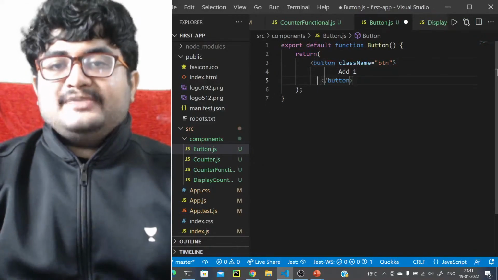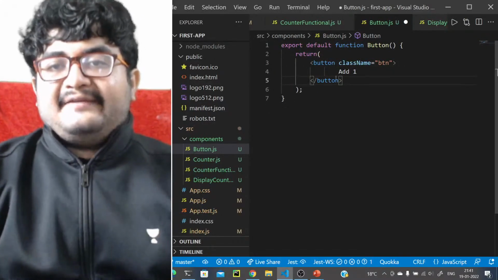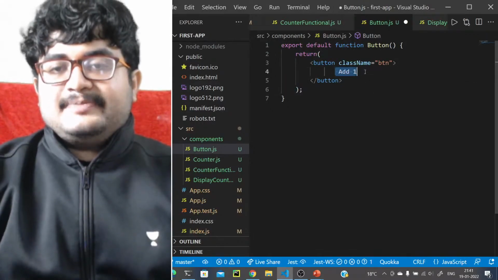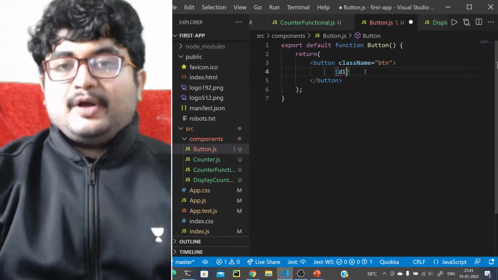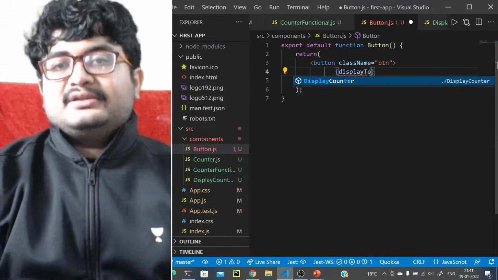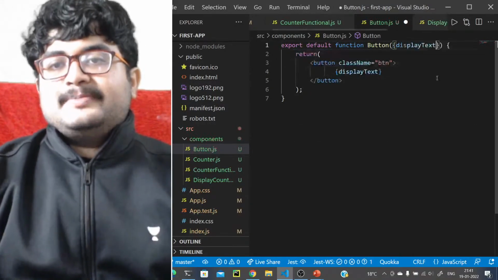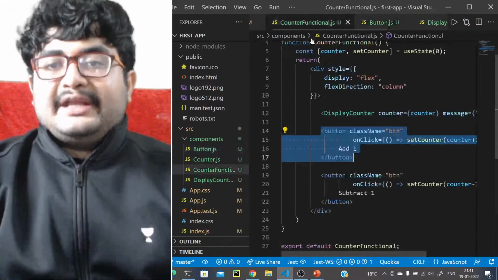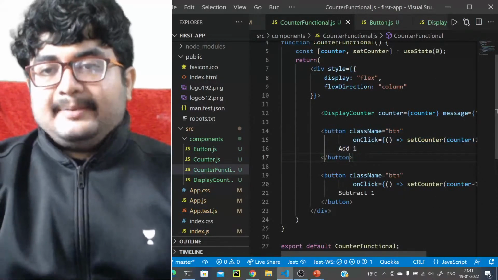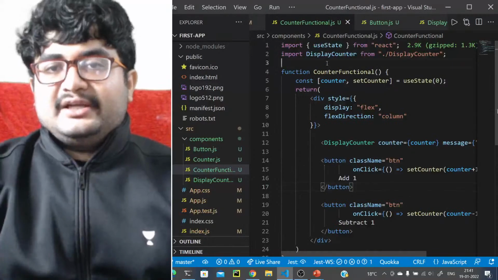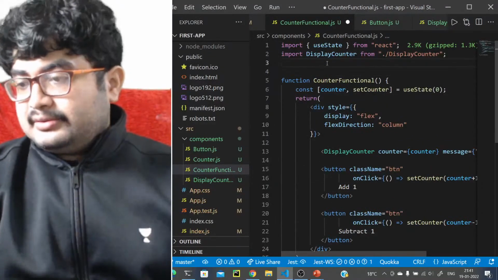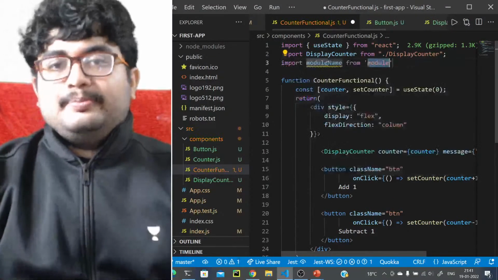Okay, we have this button, and we have to have some text here, display text. So let's say we pass it as a prop. So displayText, and we can take displayText as a prop here. Here what we can do is add the button components. So let's just import the button component.